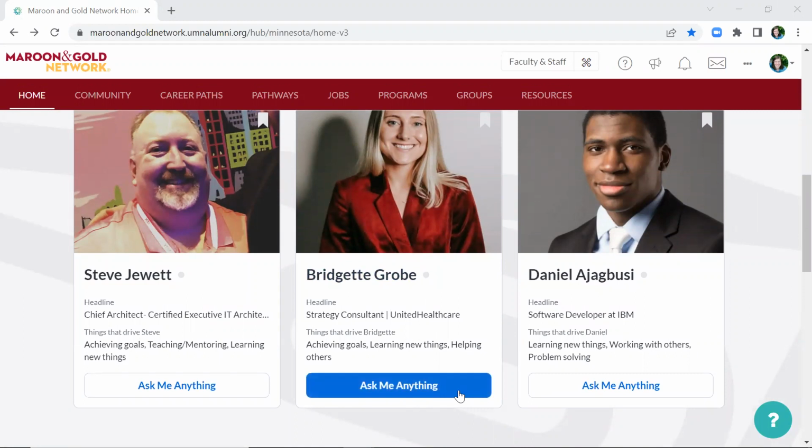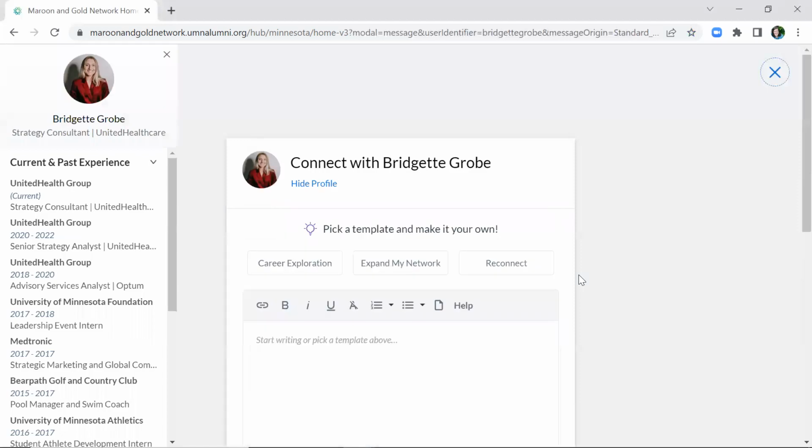You can also send someone a message using the message button on an individual profile. When you click on the Message or Ask Me Anything button, you will land on a page where you can send a message and request a meeting.